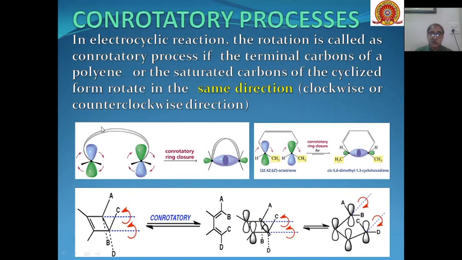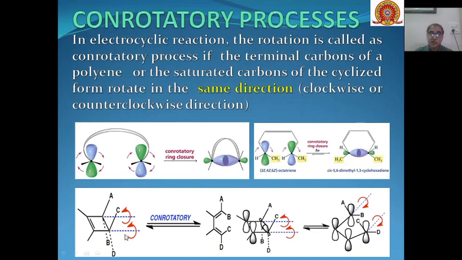So you can see over here that this is an open chain compound, and conrotatory motion in the clockwise direction leads to the formation of this closed ring compound. Similarly, this 2E,4Z,6Z-octatriene undergoes conrotatory ring closure to give you cis-5,6-dimethyl-1,3-cyclohexadiene.